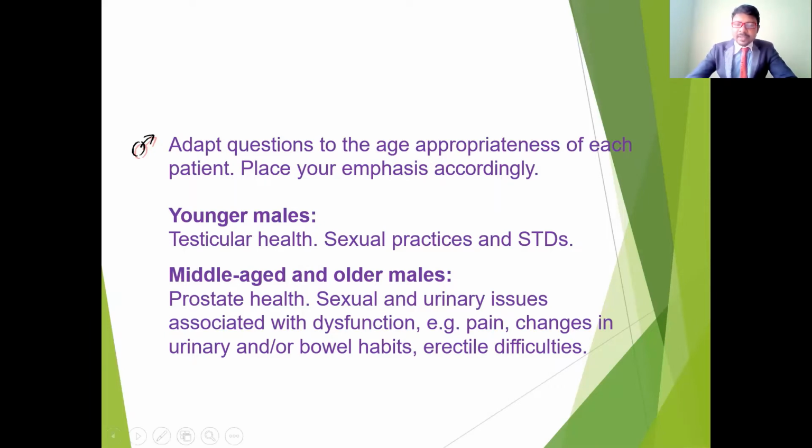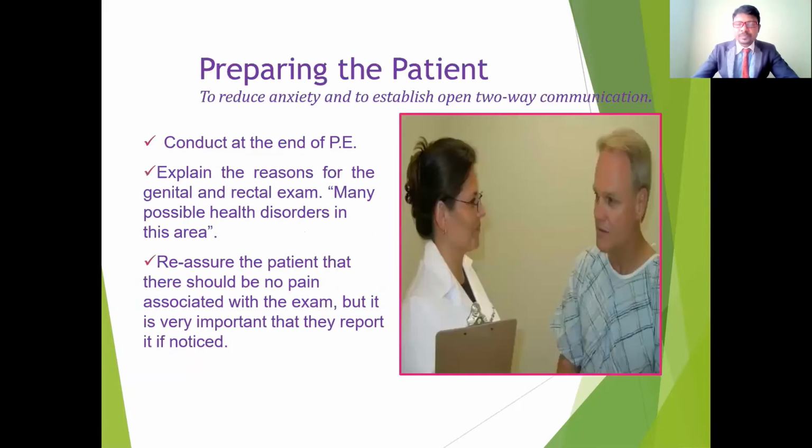In the case of bowel habits, constipation, diarrhea, or fecal incontinence, and also any erectile dysfunction, meaning any abnormality in the erection of the penis, or impotency. So these symptoms we have to ask according to the age groups.